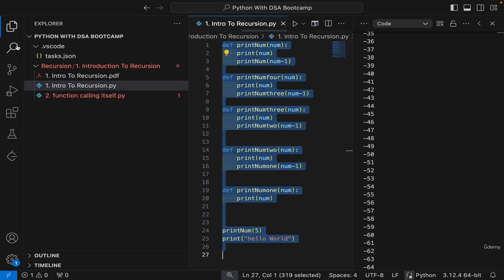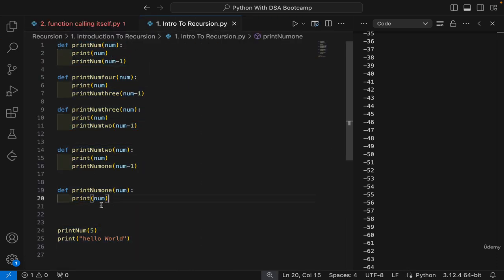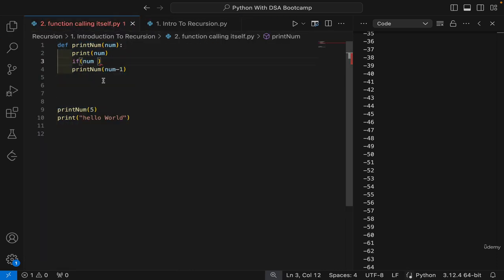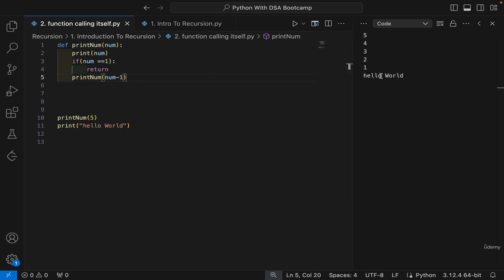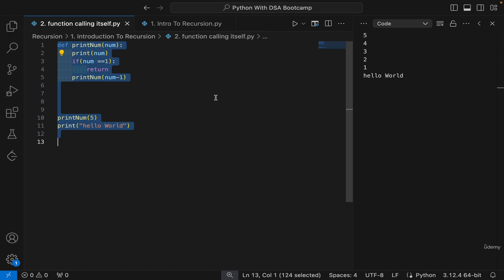So in the very first code, we wrote this, right? We have not called any function here. So using a similar thing, what we can do is if our number is equal to 1, we can return from here. We don't have to actually then call the next function. And now if I run this code, I'm able to see 5, 4, 3, 2, 1 and hello world as well, right? Again, I will repeat what I have done.